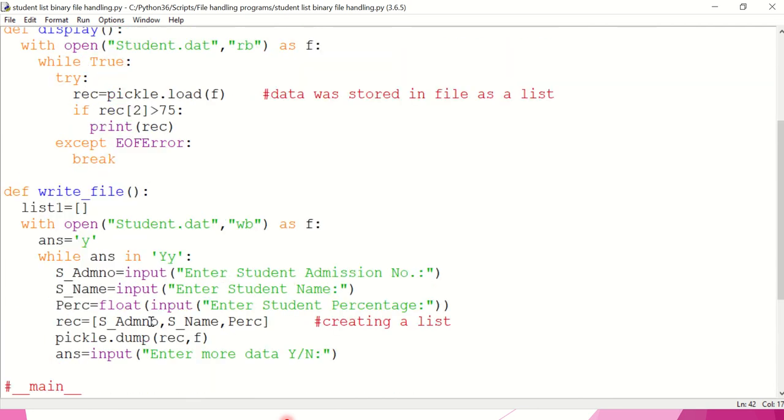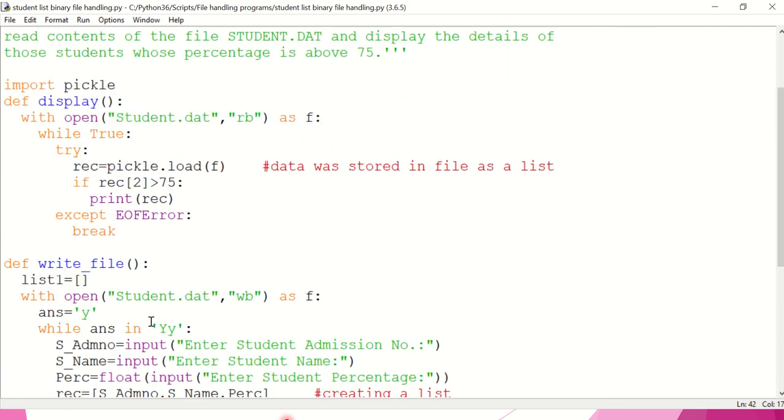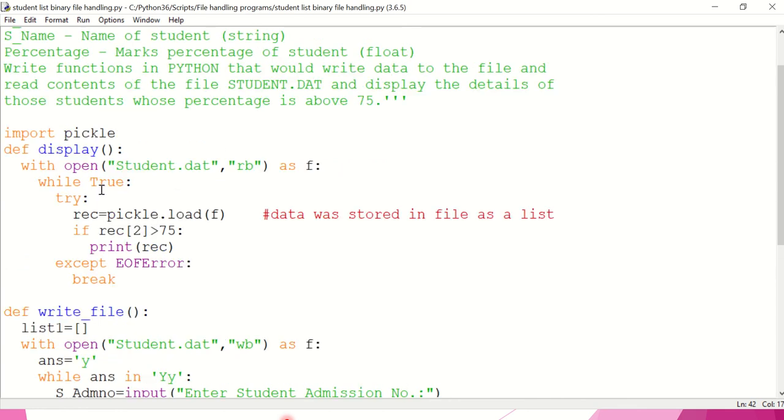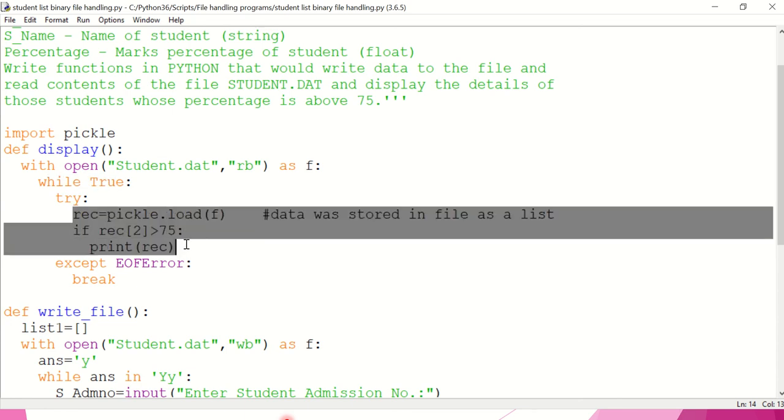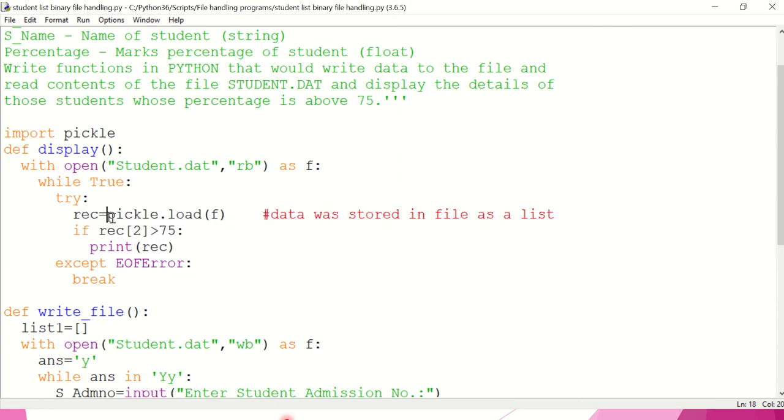Let us see the function definition of display function. So here again using with open statement, I have opened the student.dat file in read mode. Using while true loop, I am repeating the try block repeatedly. So pickle.load will take data from the file since it is a list. One by one, the list is picked up and then placed in the variable rec.